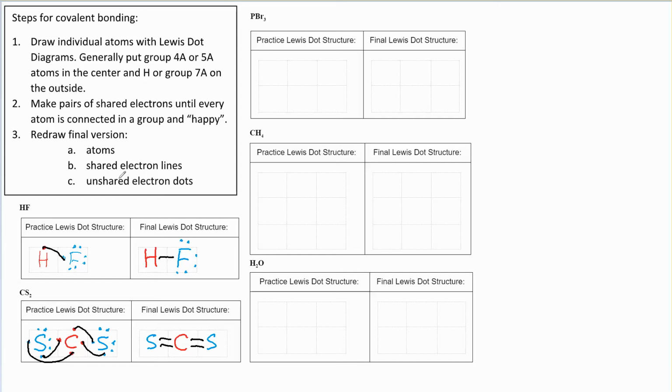All right, next we're going to draw in the unshared electron dots. So looking at carbon, all of its electrons are being shared. It has no unshared electron dots left over. So there's going to be no red dots around this carbon, just lines. Sulfur, on the other hand, it looks like it has 4 dots. It has 4 electrons that it is not sharing with carbon. So we're going to put those on the outside. And it turns out for this sulfur, they're kind of already there. So we don't really have to do anything.